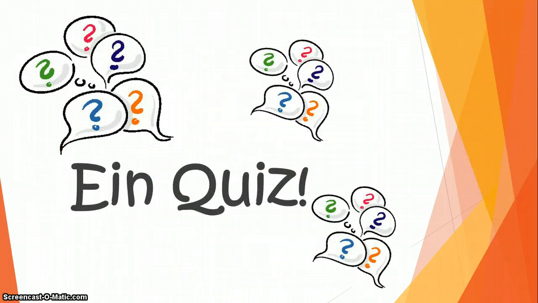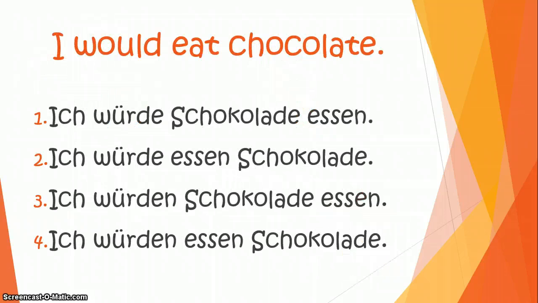So now we're going to play a quiz. So, I would eat chocolate. Would it be ich würde Schokolade essen, ich würde essen Schokolade, ich würden Schokolade essen, or ich würden essen Schokolade? So the correct answer is ich würde Schokolade essen.